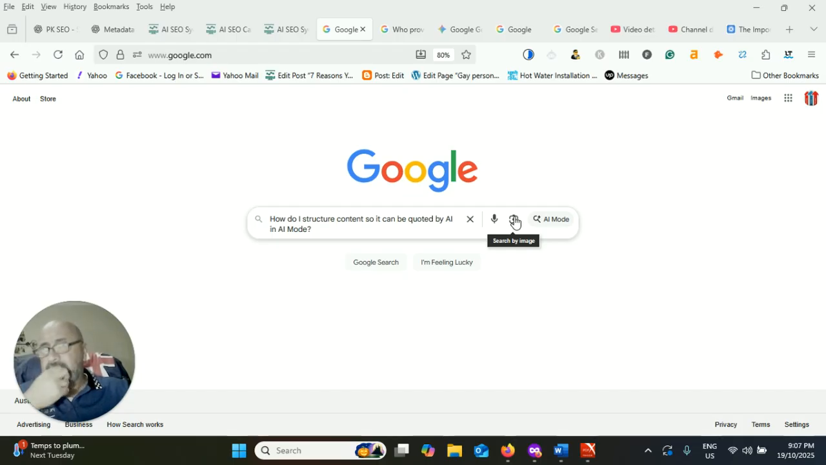Tonight's question is, how do I structure content so it can be quoted by AI in AI mode? This question we've seen quite a number of times, but not so much for AI mode, because AI mode's only been out for a couple of days now, but more or less for AI overviews and AI cards, featured snippets and so on. Now I'm going to give you the quickest possible adjustment you can make.